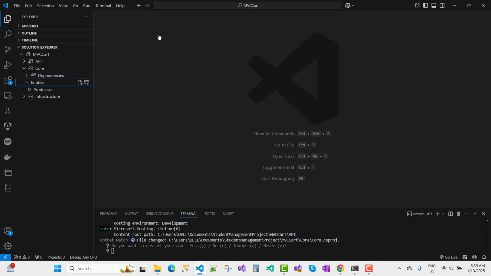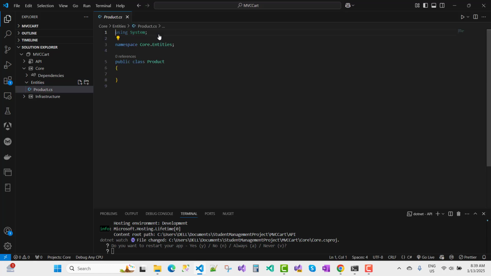Okay, so there is no need to add a .cs extension here. And you can see that the namespace matches perfectly, that is Core.Entities. So you can see that Core and Entities, the perfectly matching namespaces here. Now under the Product class, we can just add the product properties.